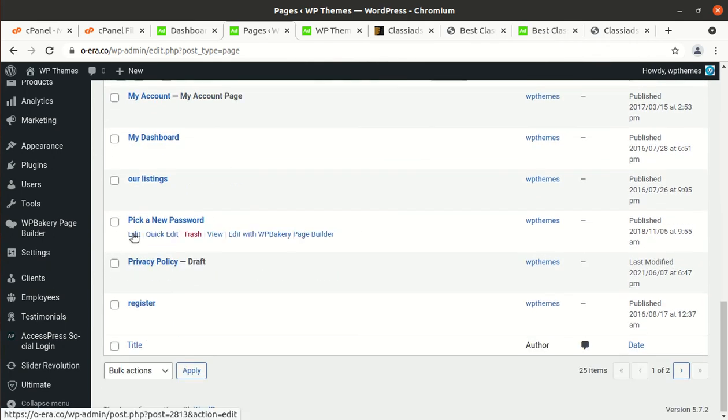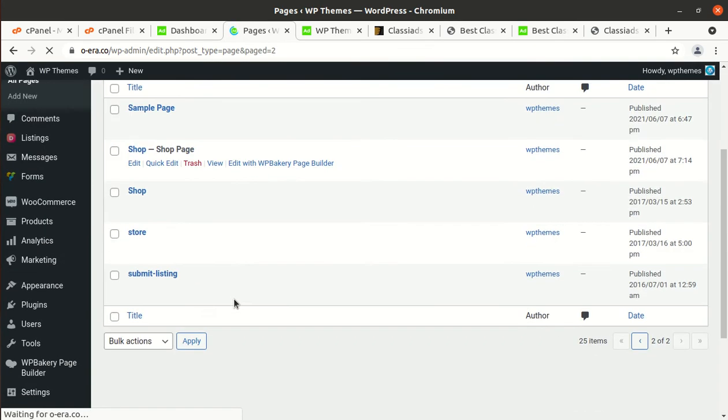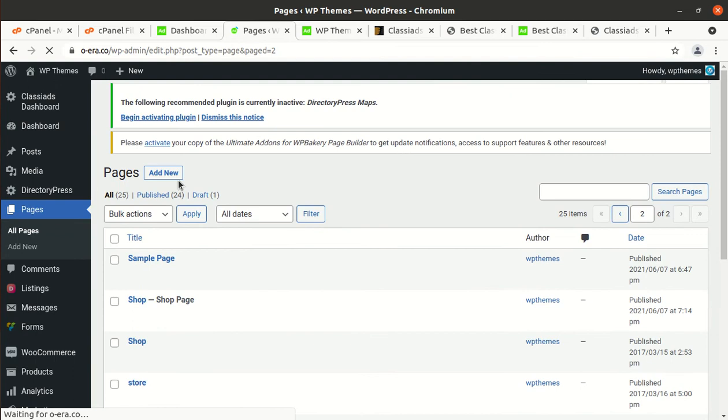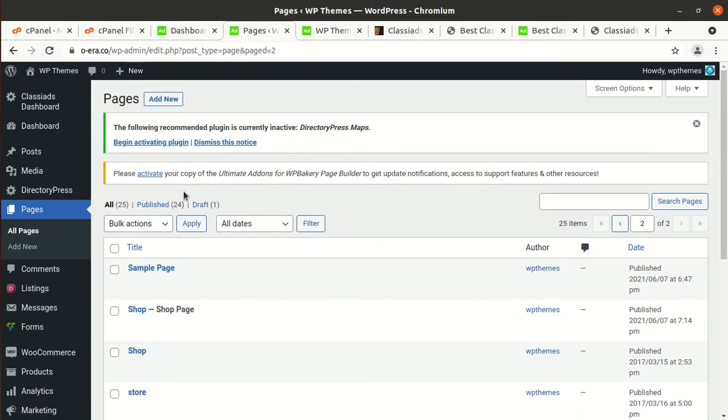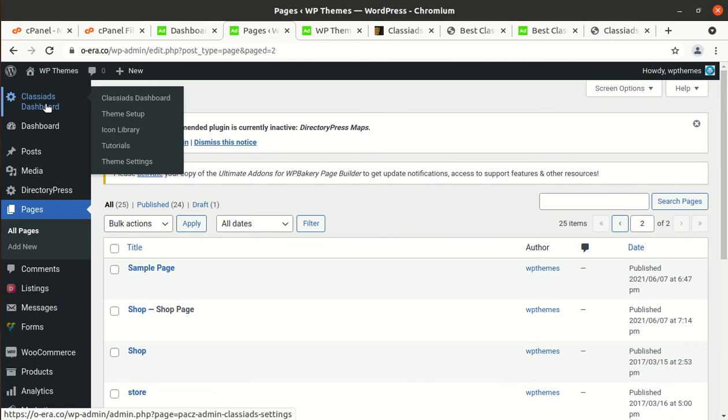Okay, so pick a new password, and these are the basic pages available. Basically the home page is more prominent in a listing type website, so the rest of the pages are dependent on the listing only. So listing comes through the listing area.